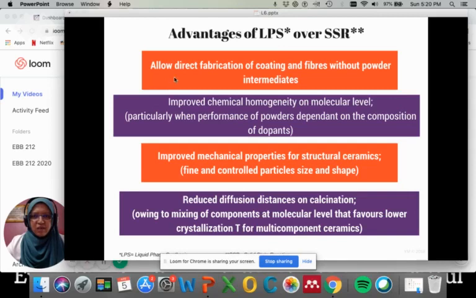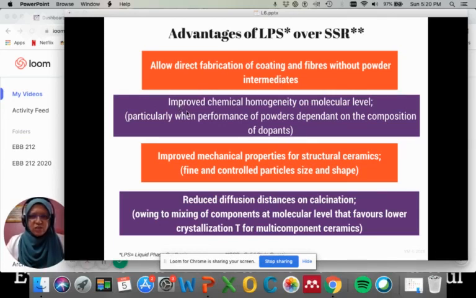In LPS, we are able to fabricate coatings and fibers directly without powder intermediates. For instance, if you have a metal sheet that you want to coat with ceramic material, you can prepare a ceramic coating solution and directly dip the metal sheet or spray the coating solution on the metal sheet, and you'll get a coated metal sheet directly.